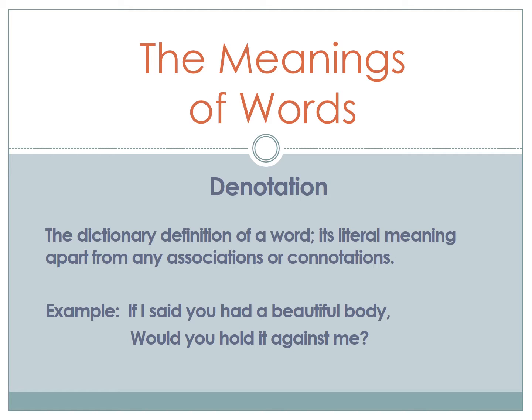These two lines are actually taken from an old country and western song, and he's trying to come on to this girl, and he says, if I said you had a beautiful body, would you hold that body? Would you put your body up next to me? And so you can see the difference between the connotative meaning, which has a negative effect to it, and the denotative meaning, which has an intimate effect to it.